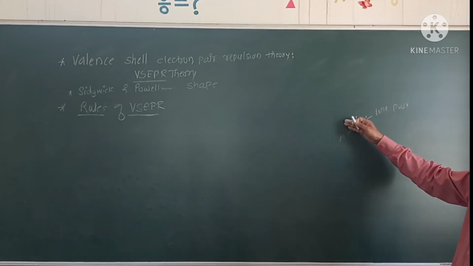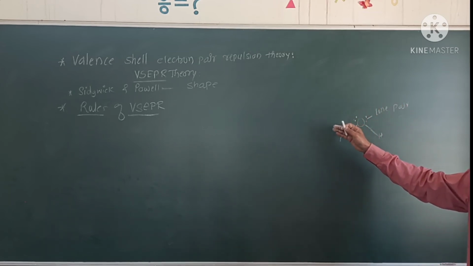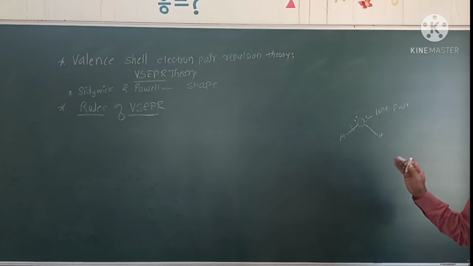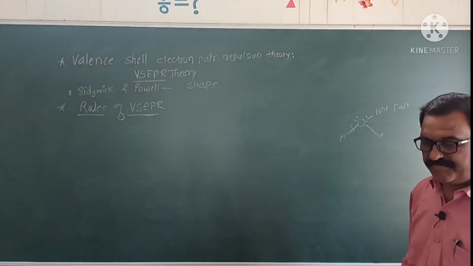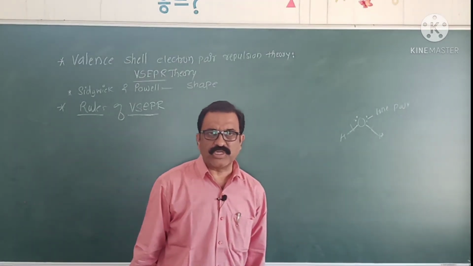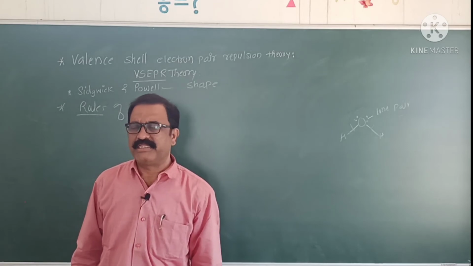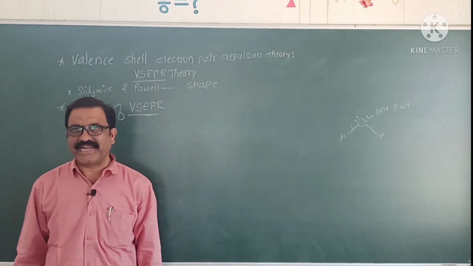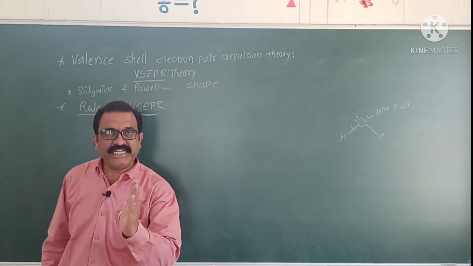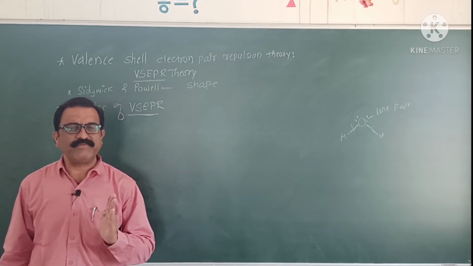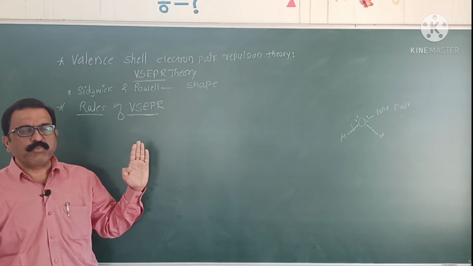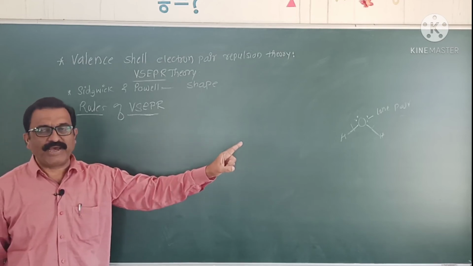In this molecule the central atom contains 8 electrons. Electrons are negatively charged, so there must be repulsion between such negatively charged electrons. But according to VSEPR, the first rule says that these valence electrons get rearranged in this manner to minimize the repulsive forces between them.